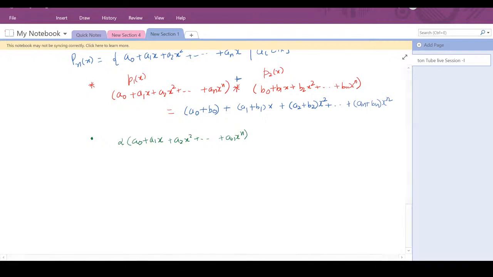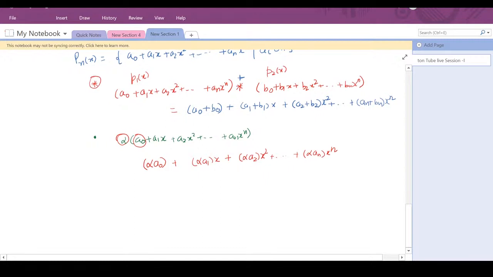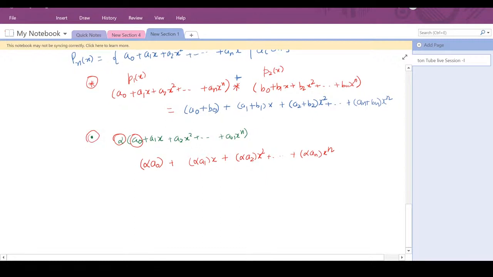This alpha is a real number, and a0 is real, so alpha a0 is a real number, plus alpha a1x plus alpha a2x squared and so on, alpha an x raised to power n. So this is how you are defining your star operation, which is a binary operation on V, and this is the scalar multiplication operation. Now you can verify all the 10 properties.